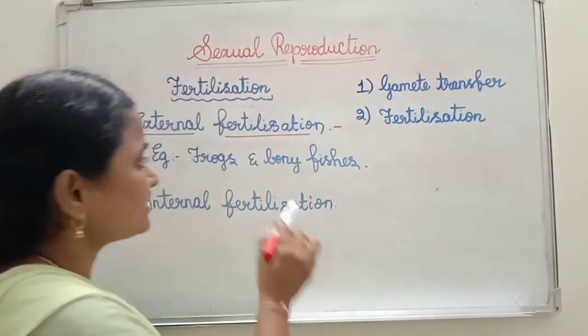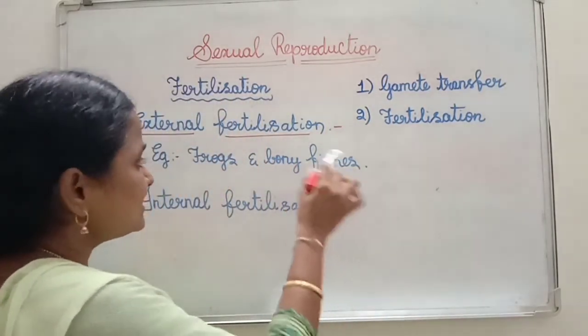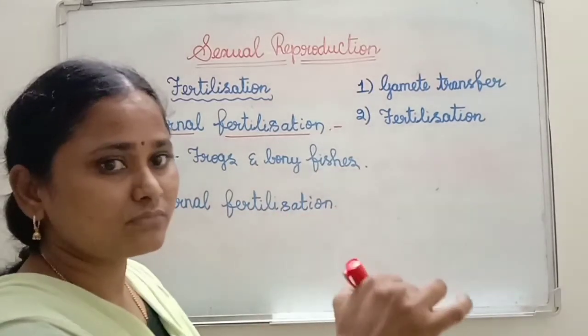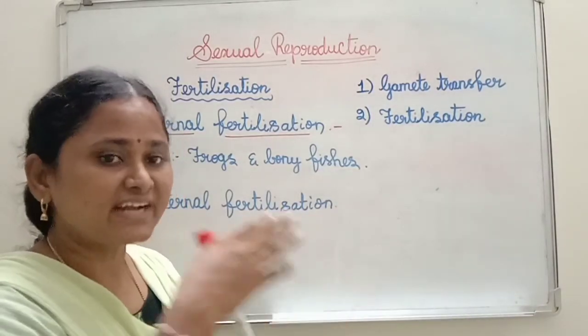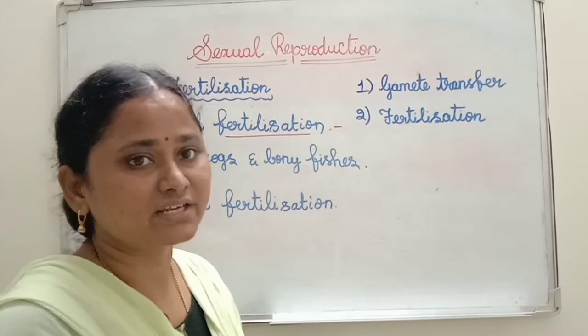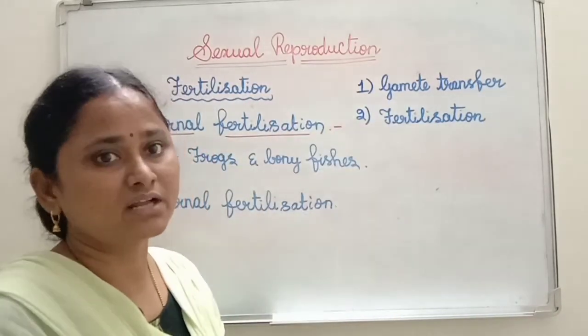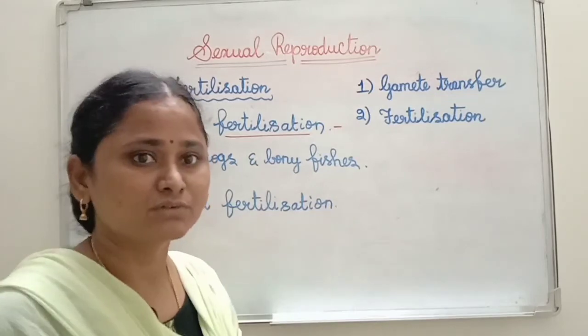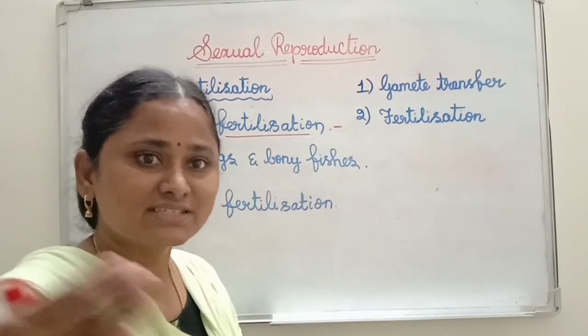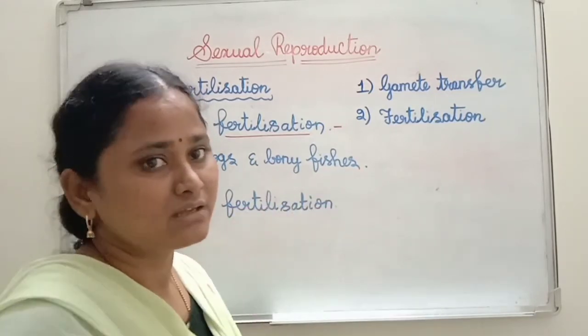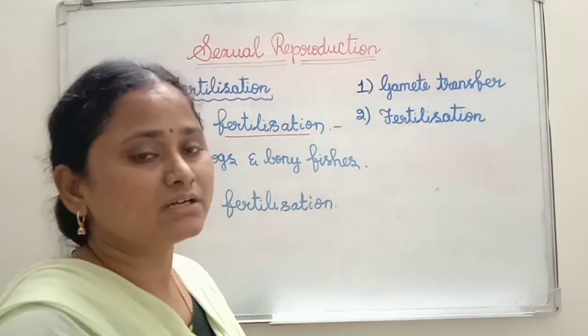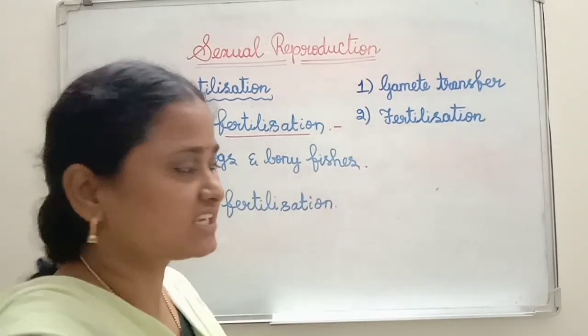If you take bony fishes, the young ones act as food for other organisms present in the water. So only some organisms survive and reproduce again, and continuity of the generation takes place.